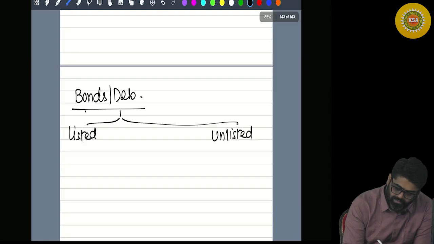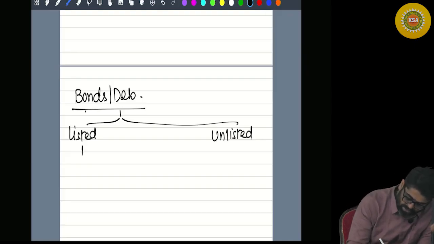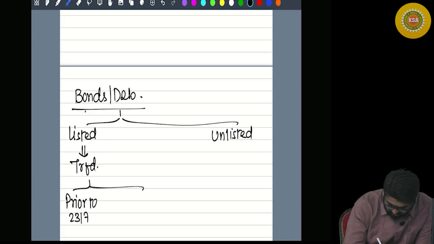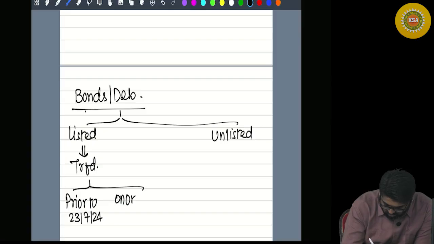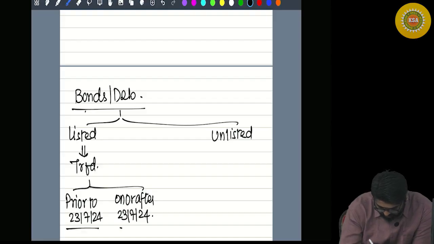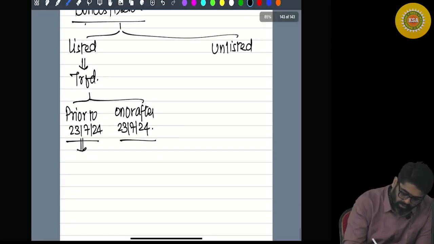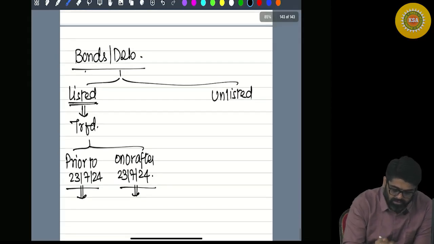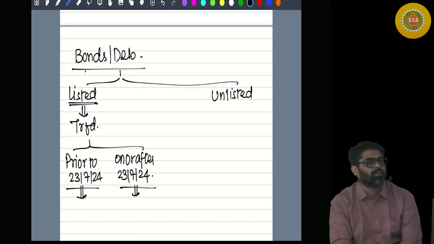Now if the bonds or debentures are listed and they are transferred prior to 23rd July 2024, or they are transferred on or after 23rd July 2024. Now see, their period of holding. For listed bonds or debentures, what used to be the period of holding? 12 months.